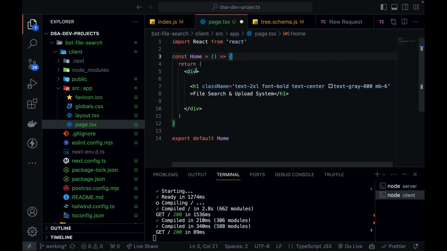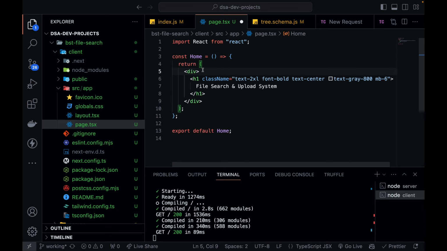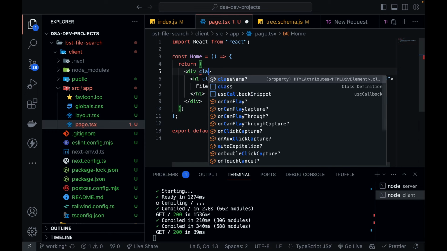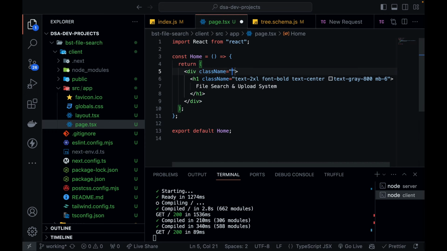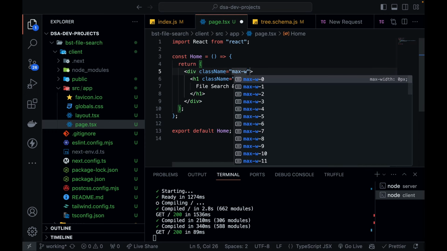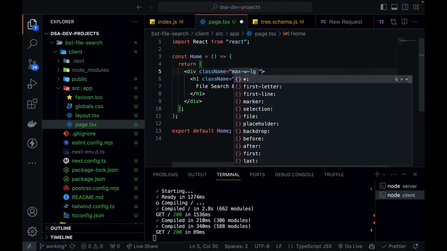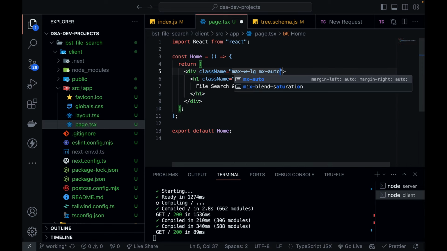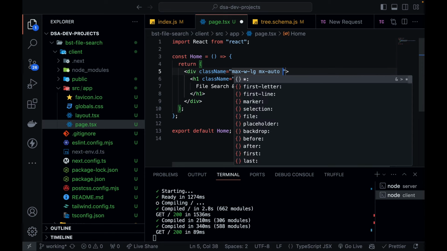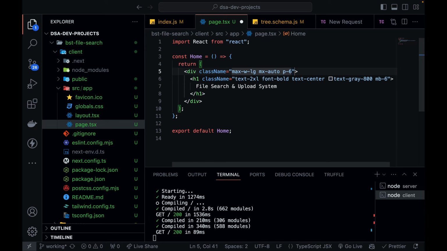Okay, now let's also give some properties to our main div tag. So let's define class name, and let's give it maximum width on the larger screen, and let's give it some margin on the x-axis, that means your horizontal axis, as auto. And let's give it some padding 6.